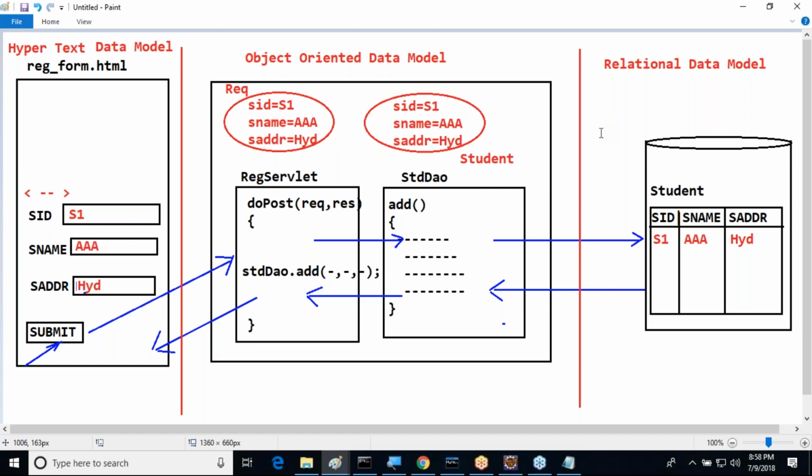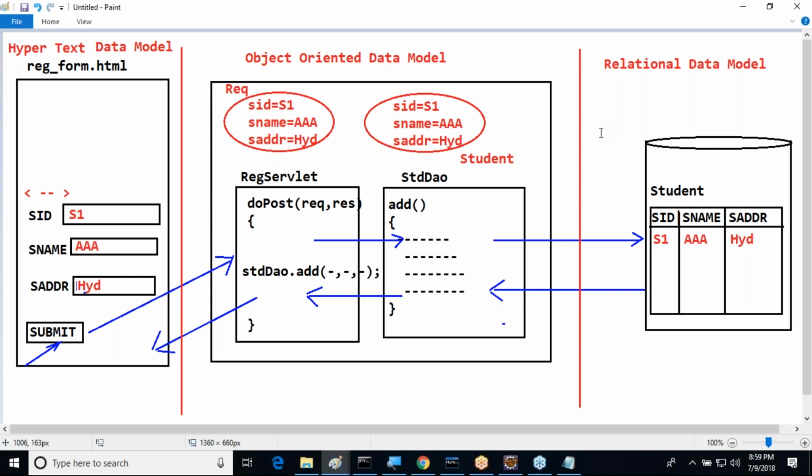To resolve the mismatches between object-oriented data model and relational data model, we need some mapping. That mapping is provided by ORM tools, object relational mapping tools. Object relational mapping is required to resolve the mismatches between the two data models. What the various mismatches are and how we are going to provide solutions for them is the total ORM concept here. It is nothing but our Hibernate. Hibernate is one of the ORM implementations. It exists between object-oriented data model and relational data model, providing mapping between them.